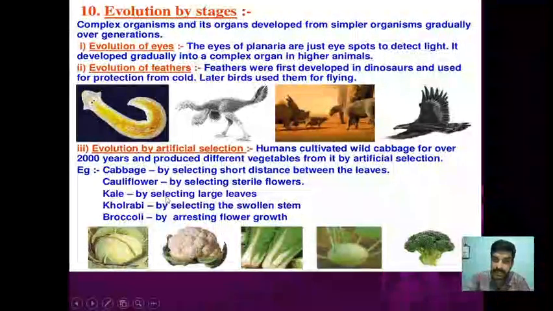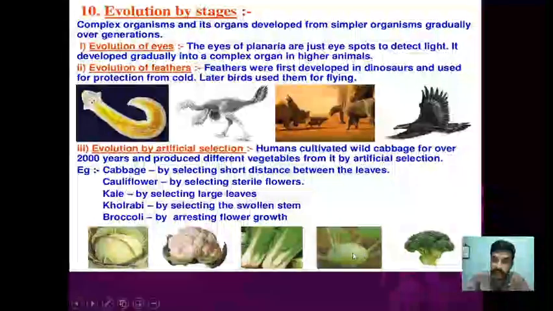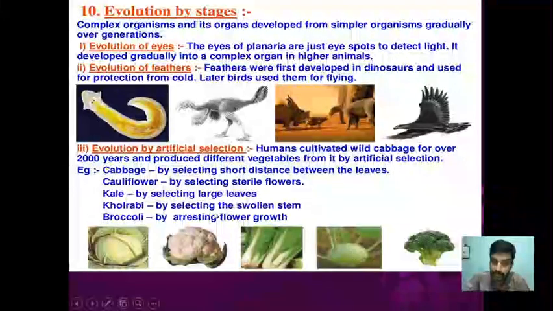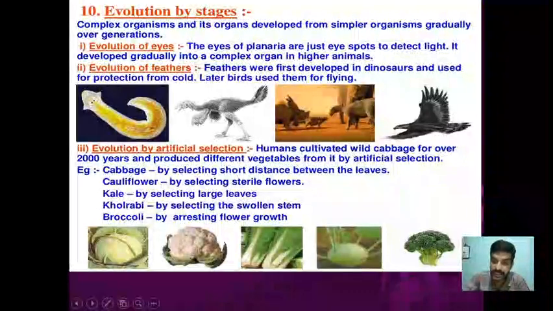Then kale, by selecting the large leaves, you can see the large leaves here. Then kohlrabi, here we select by selecting a swollen stem. The stem part is swollen and it is used as kohlrabi. Broccoli, that is arresting the flower growth. Floral growth is arrested here.